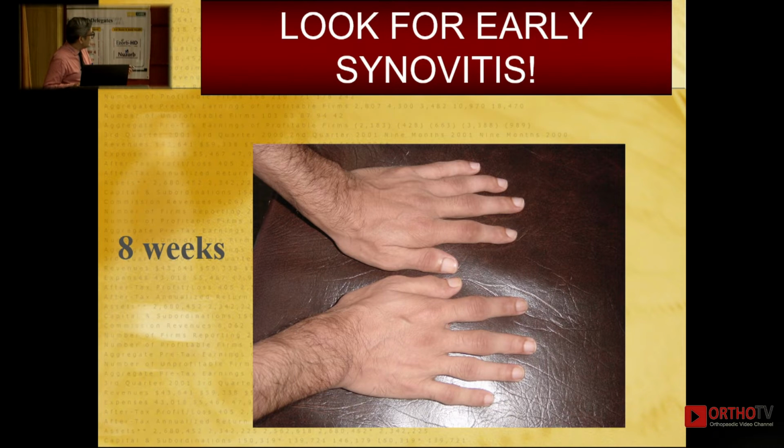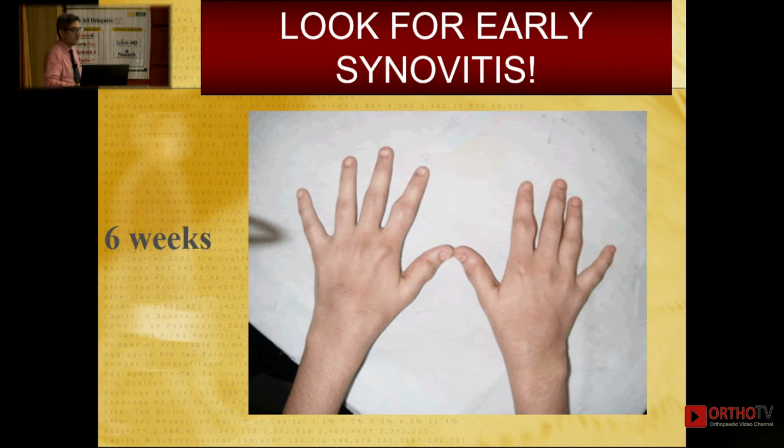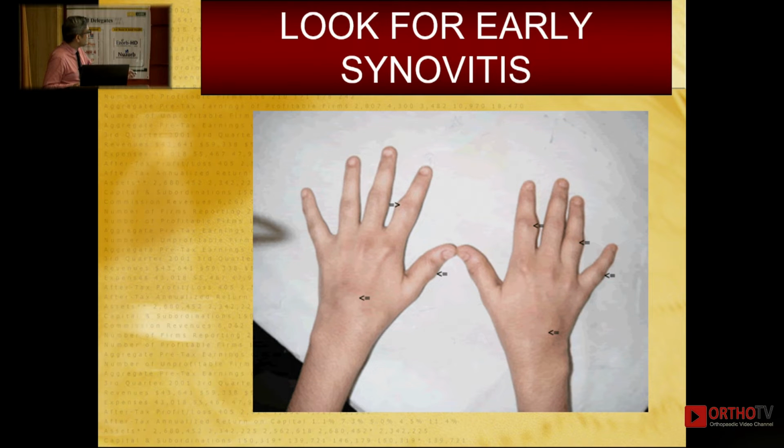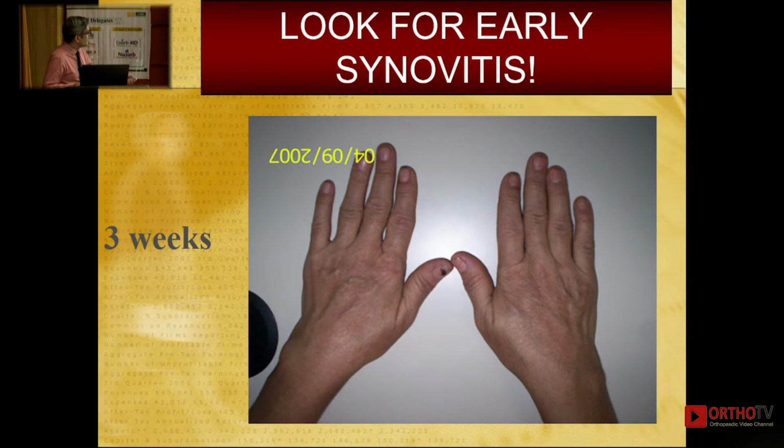Even at 8 weeks, clear-cut synovitis in multiple joints. We should not miss it even if it is early. Even at 6 weeks, multiple joints are inflamed. At 3 weeks, as I said, when in doubt, compare the two sides. Compare this IP with that IP, definitely inflamed. No doubt about that inflammation.